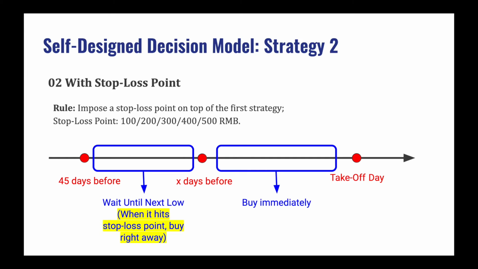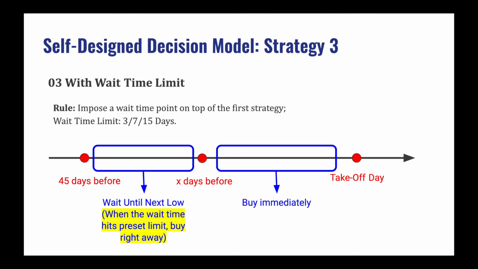The second type of strategy imposes a stop-loss point on top of the first type. And we set this stop-loss point to 100, 200, 300, 400, and 500 RMB. The third type of strategy imposes a wait time limit on top of the first type, and we set this wait time to 3, 7, and 15 days.